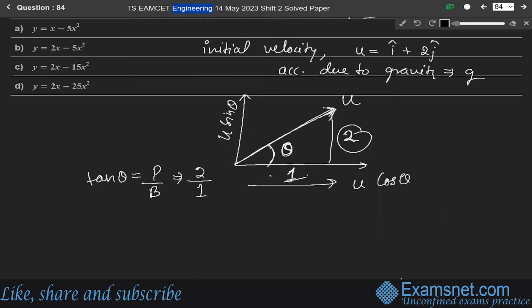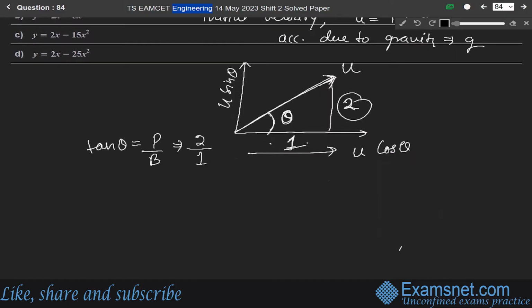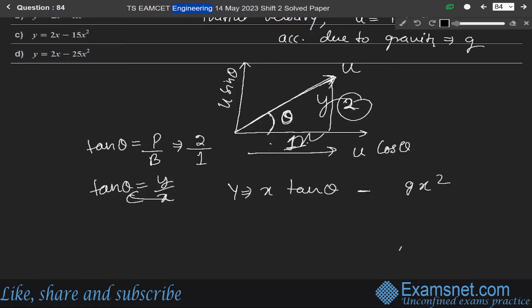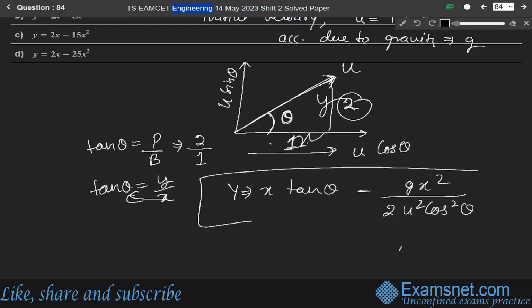Using the formula for the path equation, y is equal to x tan theta minus g x square over 2 u square cos square theta. This is the path equation for any projectile motion.